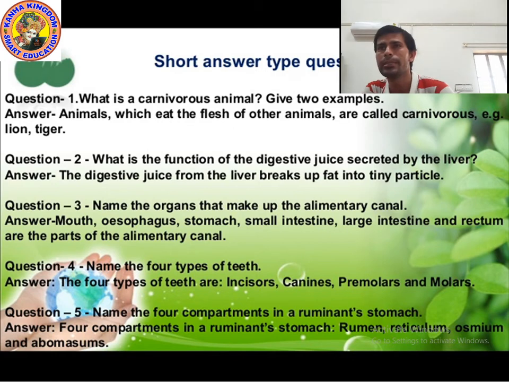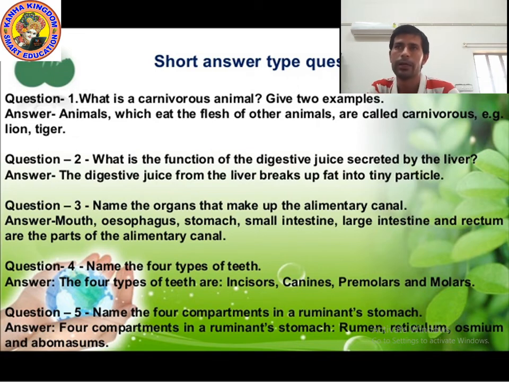Question number 3. Name the organs that make up the alimentary canal. First organ is mouth, second is esophagus, third is stomach, fourth is small intestine, next is large intestine, then rectum. These are the parts of the alimentary canal. I hope you understood.